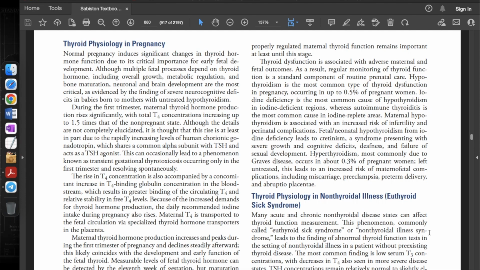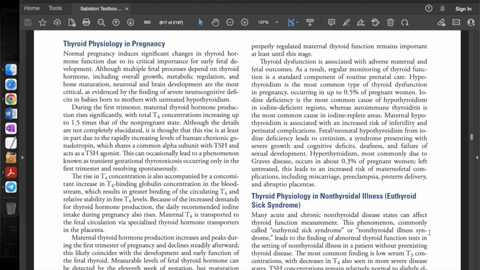Because of the increased demands for thyroid hormone production, the daily recommended iodine intake during pregnancy also rises. Maternal T4 is transported to the fetal circulation via specialized thyroid hormone transporters in the placenta. Maternal thyroid hormone production increases and peaks during the first trimester of pregnancy and declines steadily afterward. This likely coincides with the development and early function of the fetal thyroid.